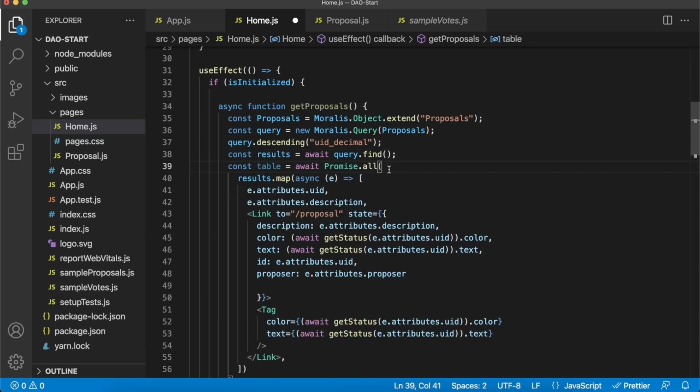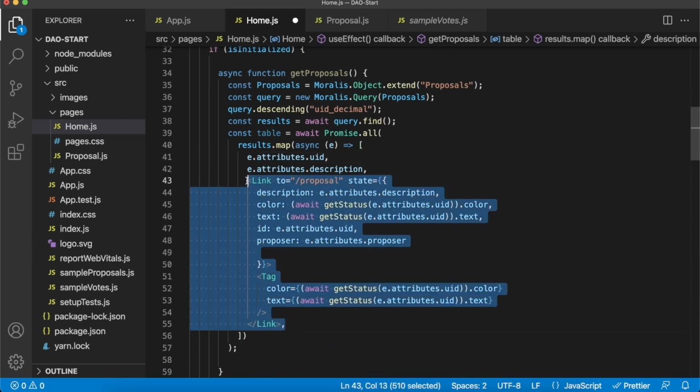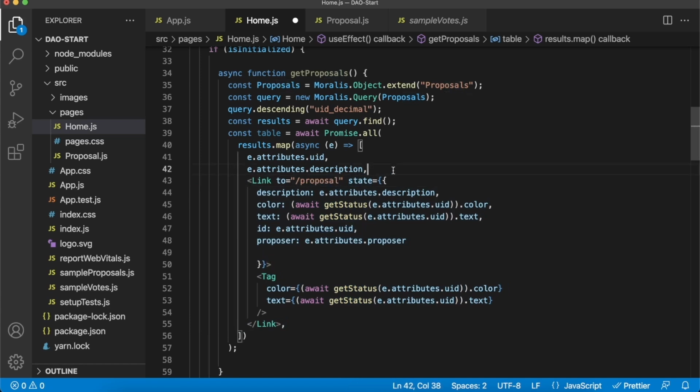Now here's the interesting bit. Because in our table, we want, of course, the proposal ID and the description, which we have in the Moralis data table, but we don't have the state of whether it's rejected, ongoing, or past, and that's where we can use this getStatus function and create that tag that's wrapped around a link to the proposals page. So what we do is we do this Promise.all where we map through all the results we have, we get each one's proposal ID, description, and then we create a link to the proposals page, as I said, and we pass in as state so the proposal route knows which description of the proposal we have.